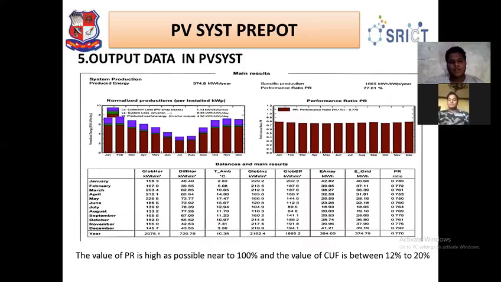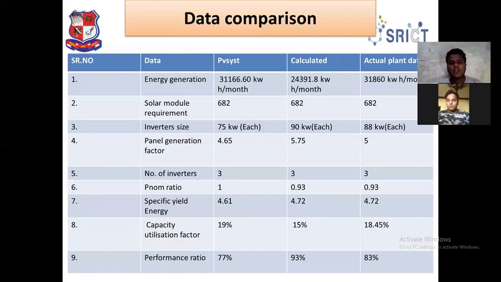The value of PR is best when as near to 100% as possible, and the value of CUF is between 12% to 20%. This is a comparison data. In our project, we are comparing three different methods. First, the PVSyst method, which is based on software. Second, calculated manually, and third, actual plant data. The results of all three methods are near to each other. The capacity utilization factor of the PVSyst report is 90%.